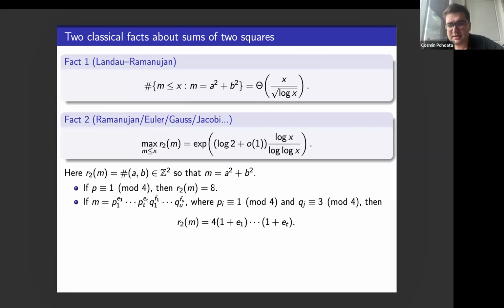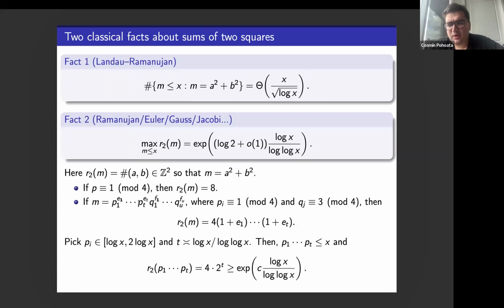So with the usual normalization, R2 of m is equal to the following. When m is written like this in its prime factorization, the p's are the factors congruent to 1 mod 4, the q's are congruent to 3 mod 4. We know that this function has this product formula. It's 4 times a product of expressions that have to do with the exponents of the primes that are 1 mod 4. So 1 plus e1 times 1 plus e2 times 1 plus et.